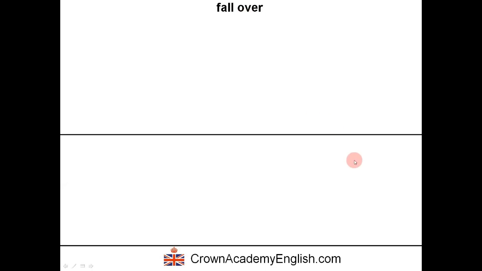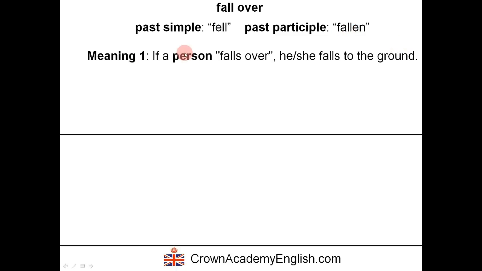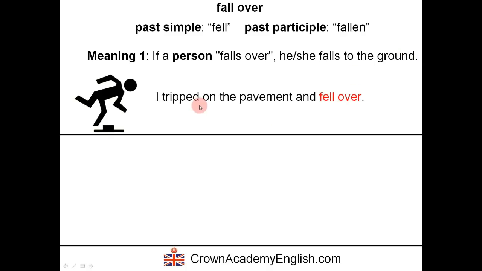Fall over. The verb fall, the past simple is fell, and the past participle is fallen. The phrasal verb fall over also has two meanings. Meaning one is for a person. If a person falls over, then he or she falls to the ground. So, I tripped on the pavement and I fell over.